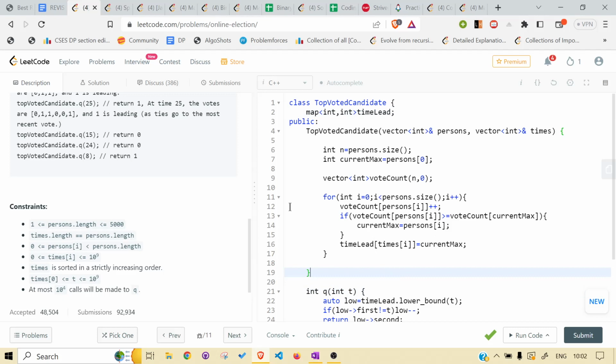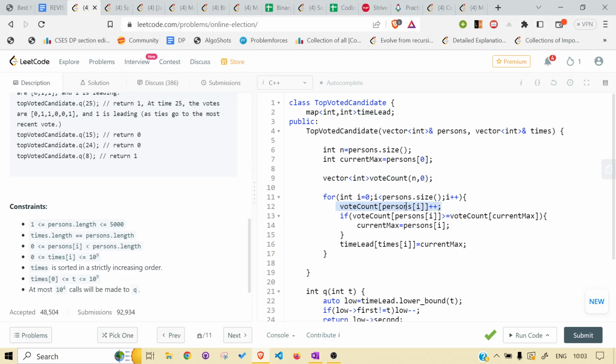So what we do in the top candidate function is basic initialization of n. As I discussed, for the current max, we take person 1 as the maximum. For the very first time, whichever is voted will be the maximum. The vote count is, as discussed, the hash table. We keep on iterating, counting the person's vote.